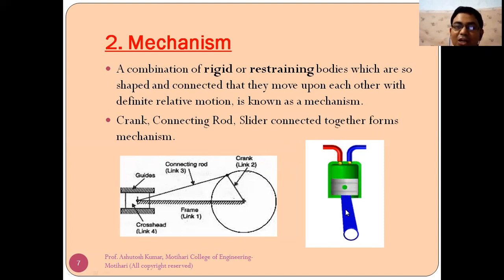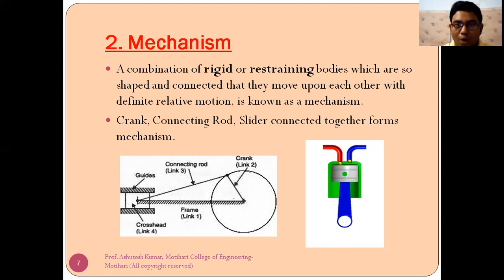There is a connection between connecting rod and piston. There is of course a connection between this cylinder and this piston, and all parts or all links move relative with each other.